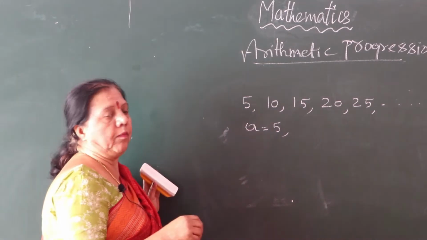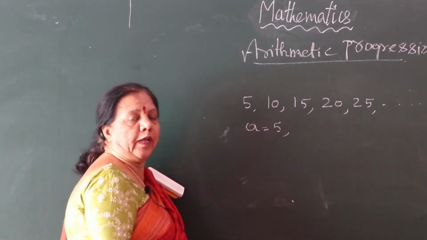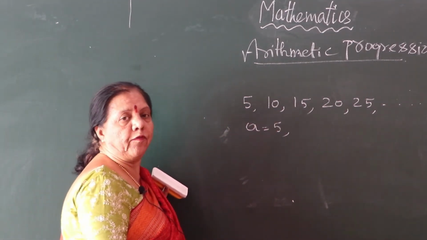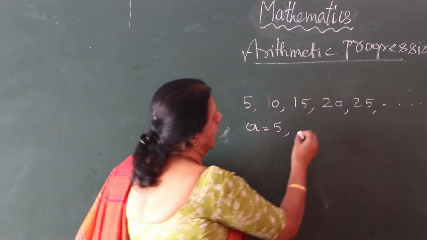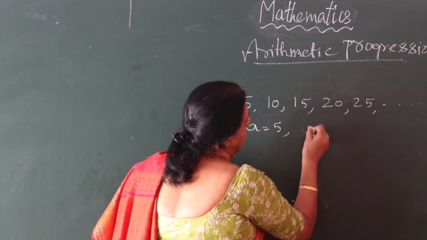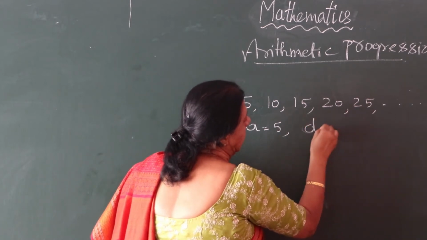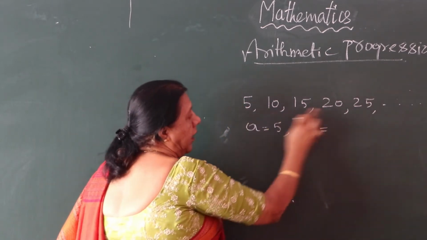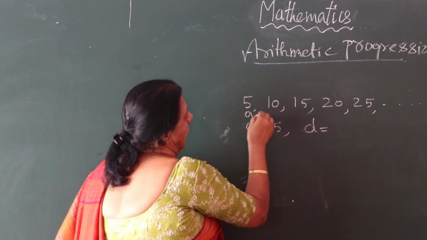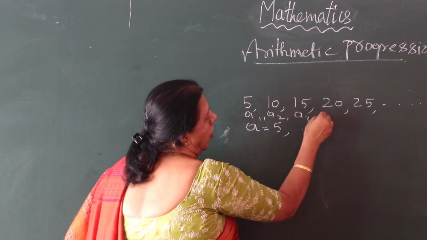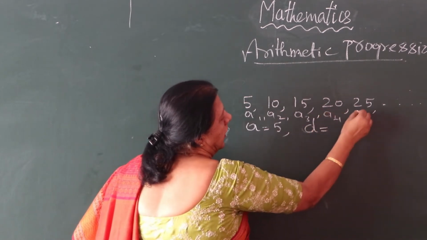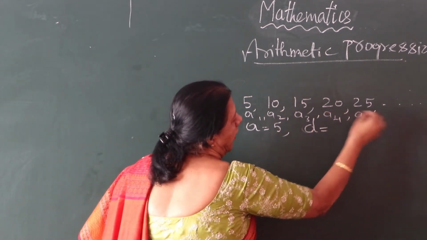Okay, now come on, tell me, what is the common difference? Which letter indicates the common difference? d. So now you name these numbers: a1, a2, a3, call out a4, a5.